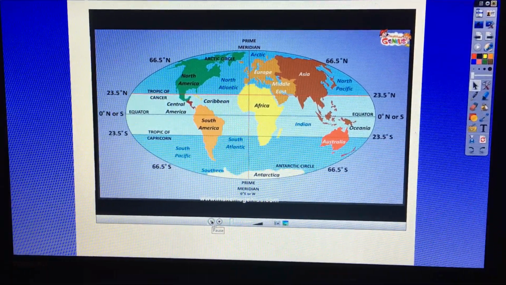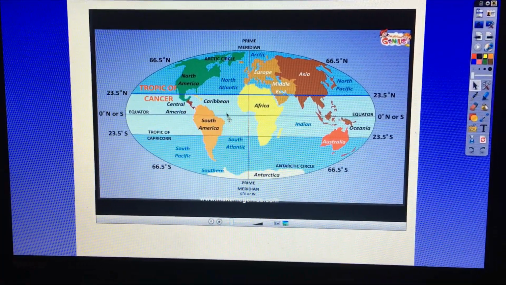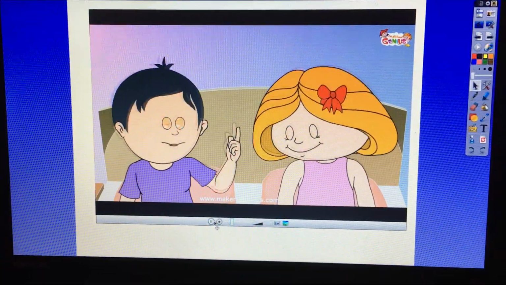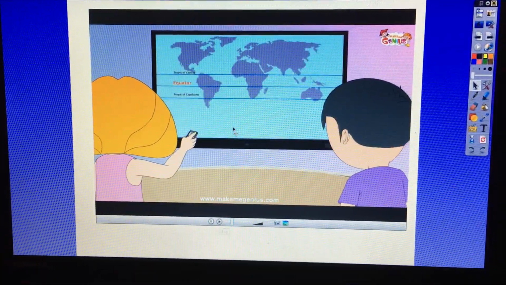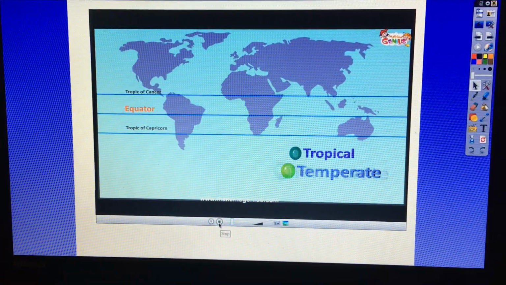So you can see here they've got the map that we looked at. So the tropical areas are around here, in between the Tropic of Cancer and the Tropic of Capricorn. So areas near the equator where the sun hits directly. Tropical and temperate. Oops, sorry guys. Let's go back to there.